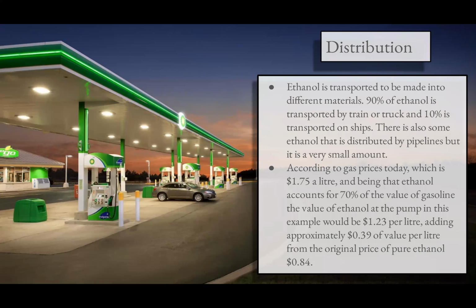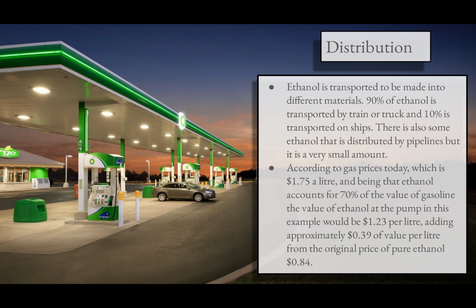Onto distribution. Ethanol is transported to be made into different materials. 90% of ethanol is transported by train or truck, and 10% is transported on ships. There is also some ethanol that is distributed by pipelines, but it is a very small amount. About 30,000 gallons of ethanol can be transported by one rail car, while 8,000 to 10,000 gallons can be transported by one truck.